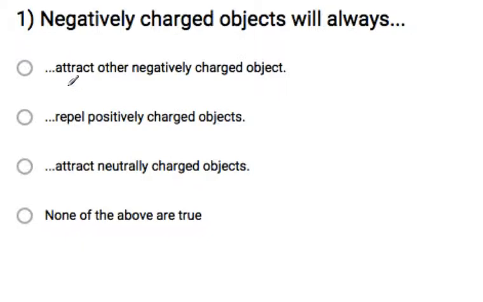Negatively charged objects will always attract other negatively charged objects. And so that's false because we know opposites attract and like charges repel. So that one is not correct. Negatively charged objects will always repel positively charged objects. Well, they attract opposites, so negative and positives are opposites, so that isn't true.